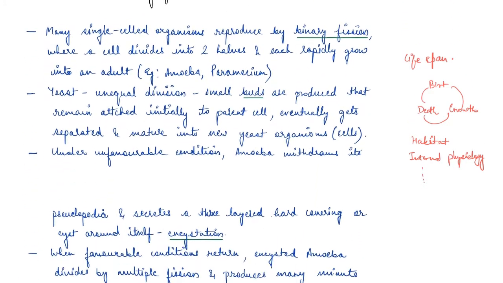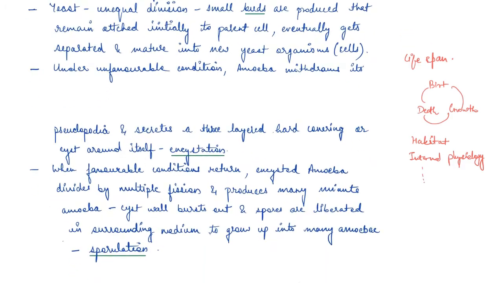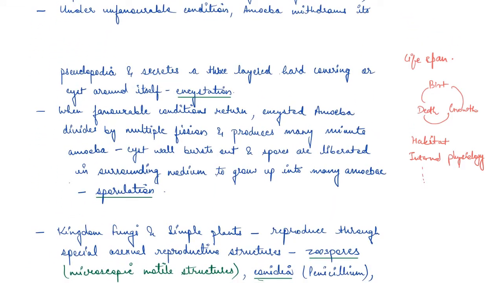Now, under unfavorable conditions, amoeba withdraws its pseudopodia and secretes a three-layered hard covering or cyst around itself, and that is known as encystation. So when the conditions are not favorable for amoeba, it makes a covering around itself and becomes a cyst.